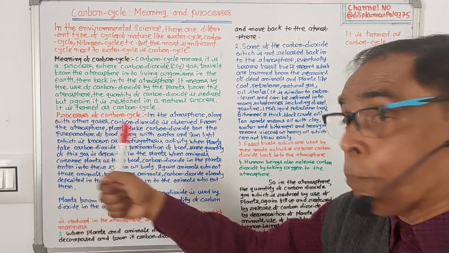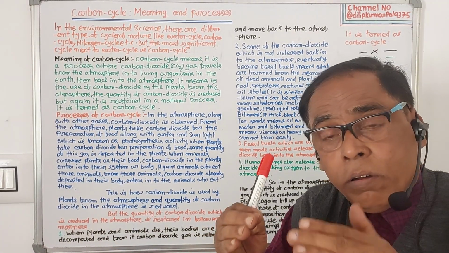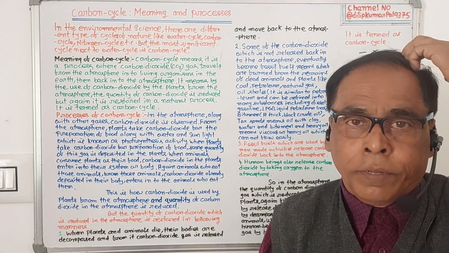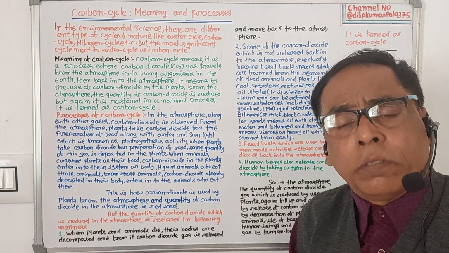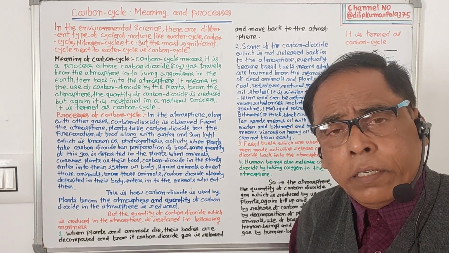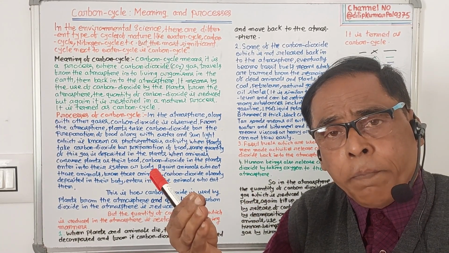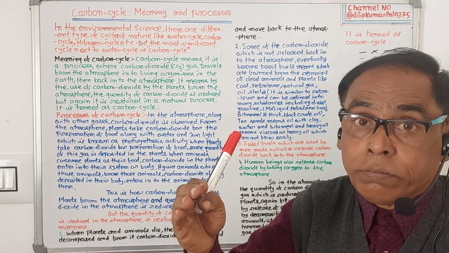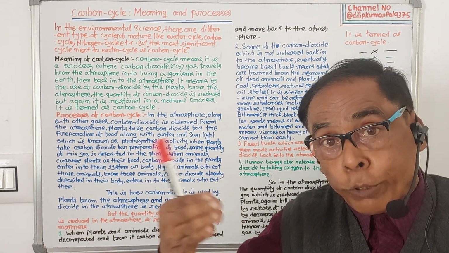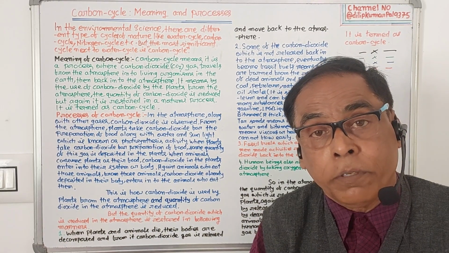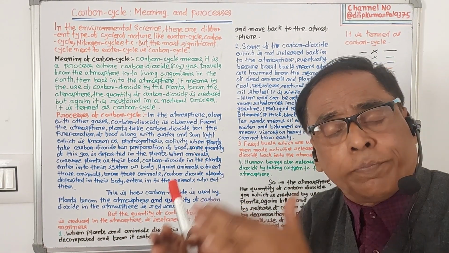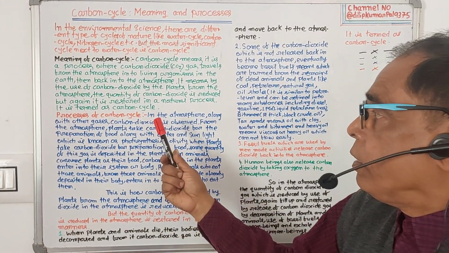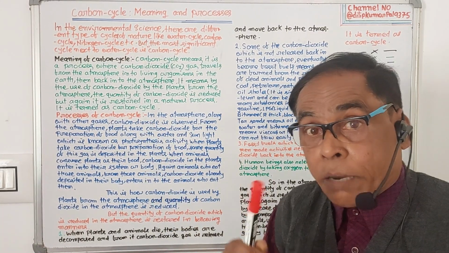Now let us discuss the processes of the carbon cycle. How is the carbon cycle made? It means after the use of carbon dioxide by the plants from the atmosphere, the quantity of carbon dioxide gas is reduced. Again it is filled up. By which processes? It is known as the process of the carbon cycle. So how is it reduced and how is it filled up?